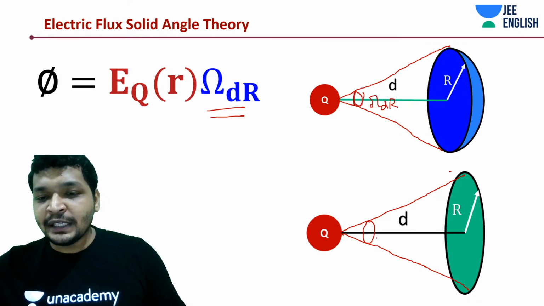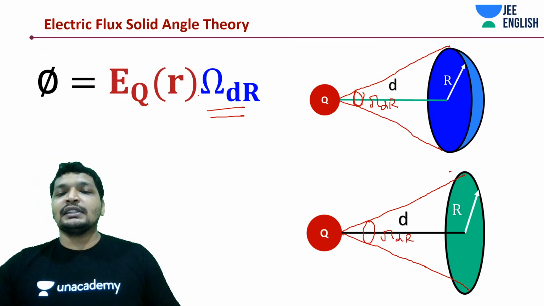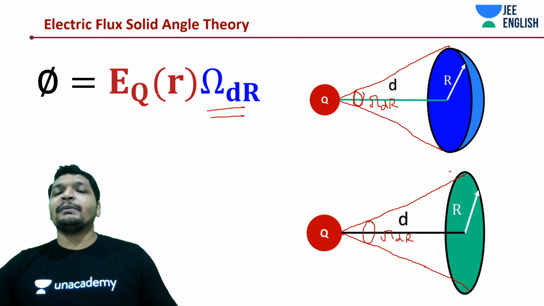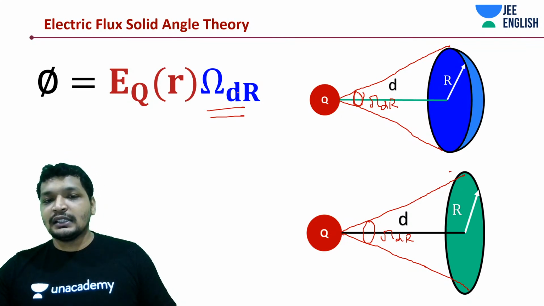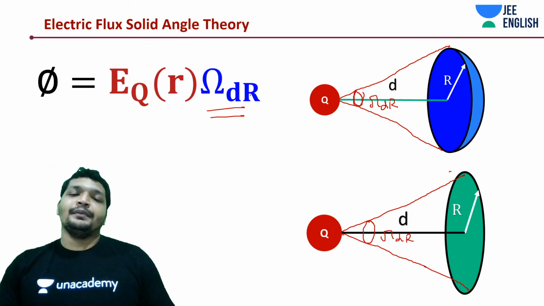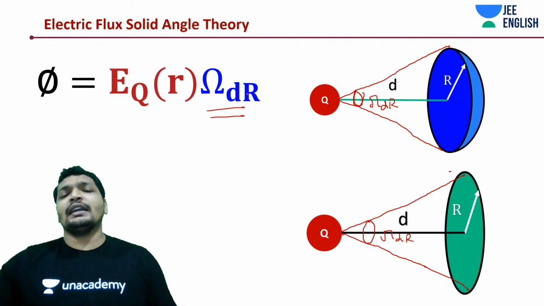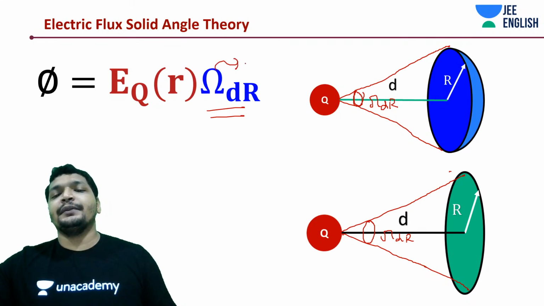If you simply multiply this with the radial field E at some distance r, you multiply that electric field at distance r with the solid angle area, and that is when you get it.